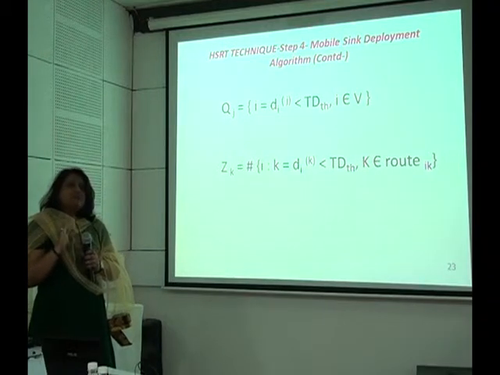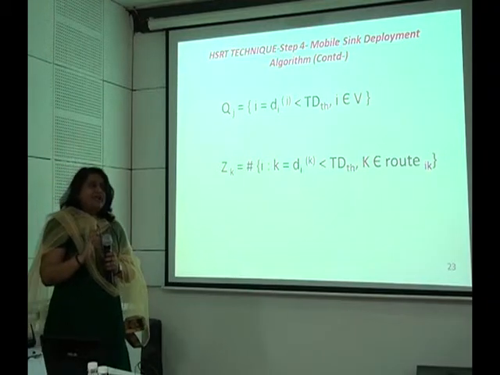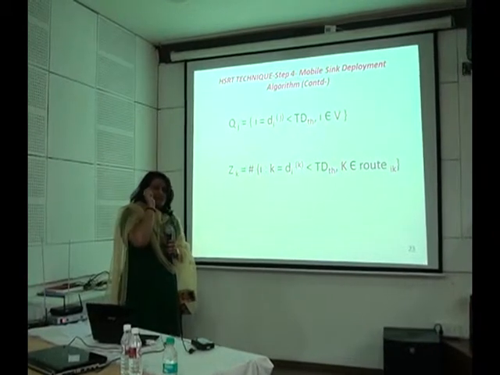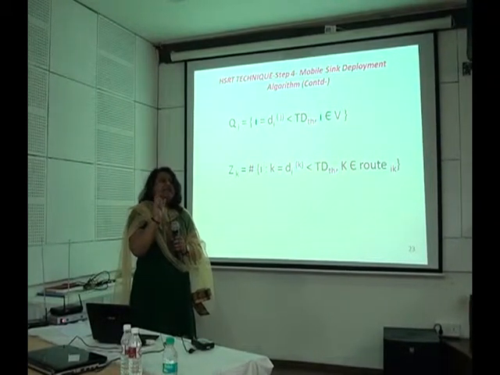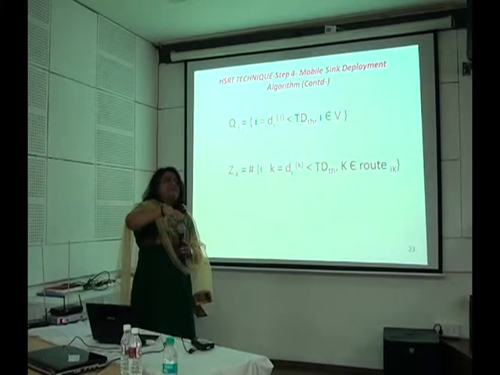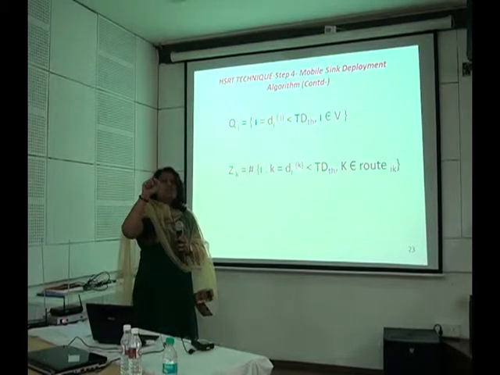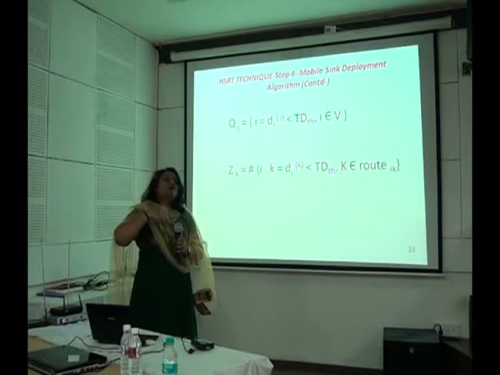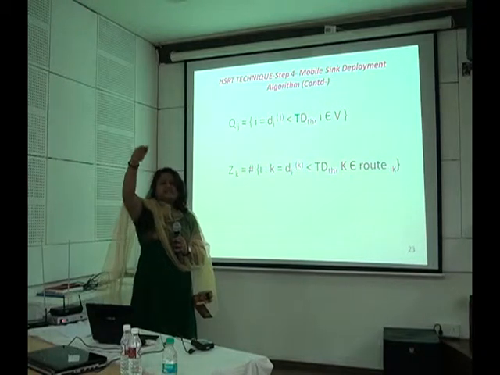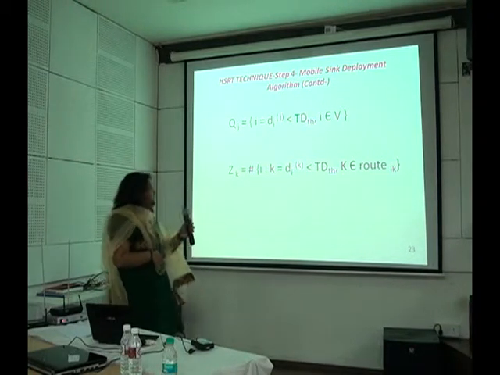Now after this, the mobile sink will wait for a certain period of time during which it receives at least one message from these sensors. The header of this message will contain the IDs of the other sensors which are sending their message to this non-urgent sensor. The mobile sink will note down the IDs of those sensors, and at the end the mobile sink is able to identify how many other distant sensors are sending their message to these non-urgent sensors.